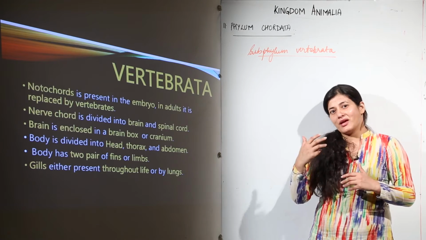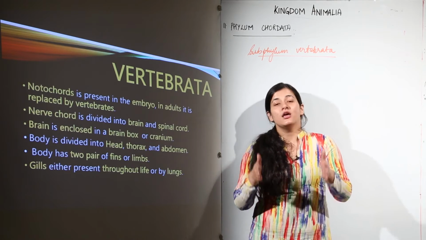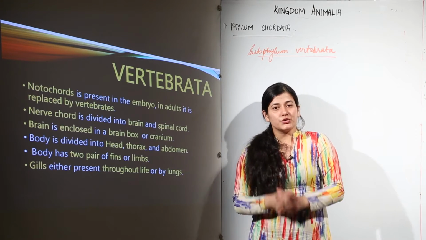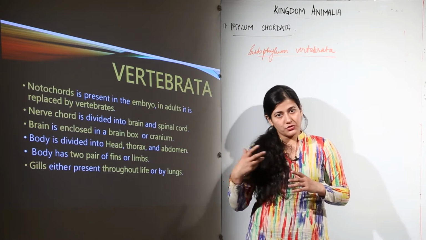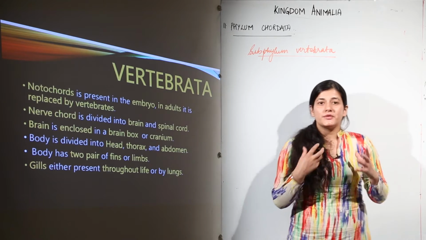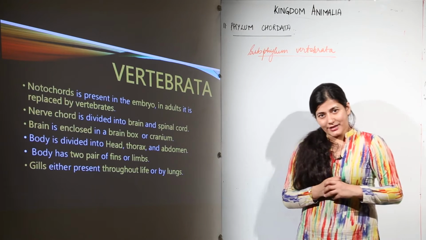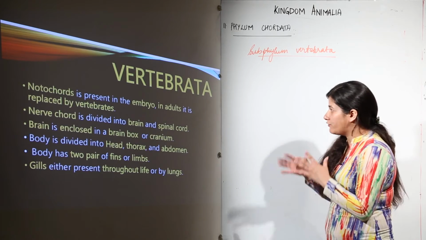Now we are very well aware of the 10 phyla we have studied till now. They were also animals because they suited the criteria for being an animal. Now moving to the Subphylum Vertebrata, we are going to talk about the fishes, the amphibians, the reptiles and mammals, and one by one we are going to see what the class characteristics are for those animals to be classified under whatever category they fall into.